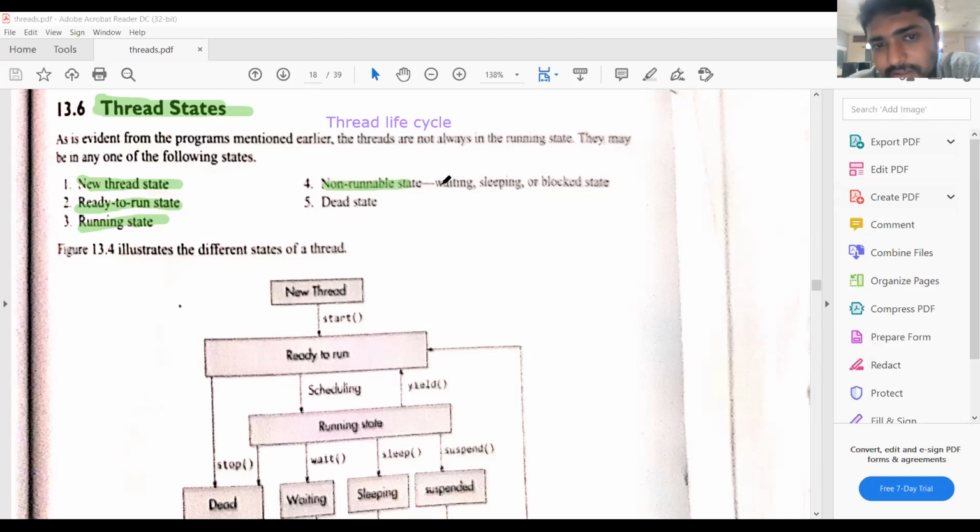That may be waiting, sleeping, blocked or suspended state. Then the last one, dead state. When the program execution is completed, it comes to the dead state. Or if any interruption came, the thread may be killed and it comes to the dead state. So in threads, we have 5 thread states. Let us illustrate through one diagram.